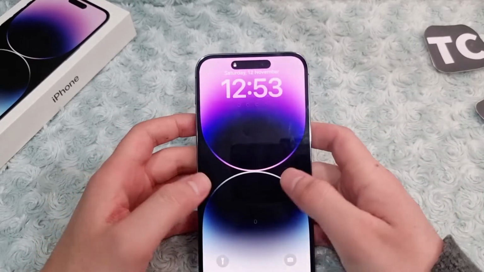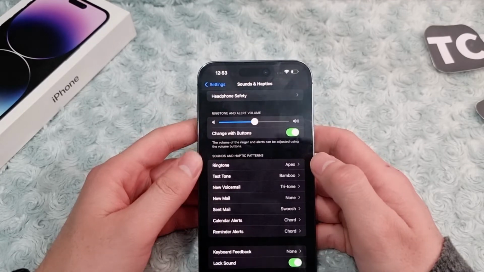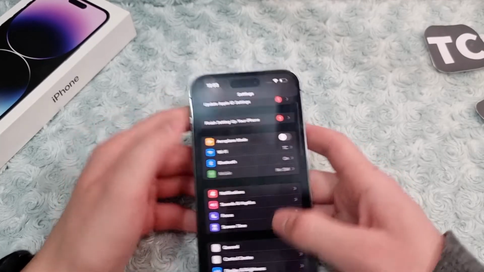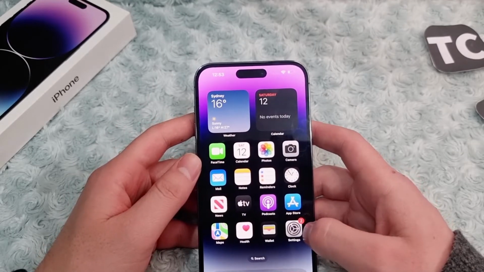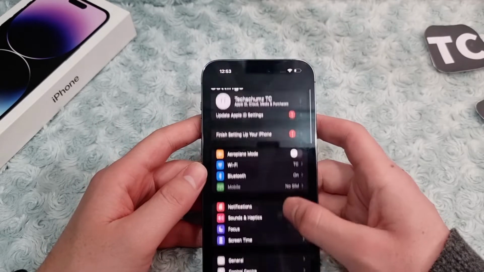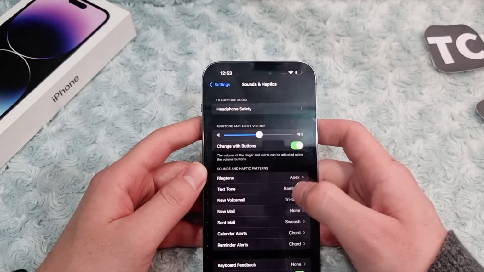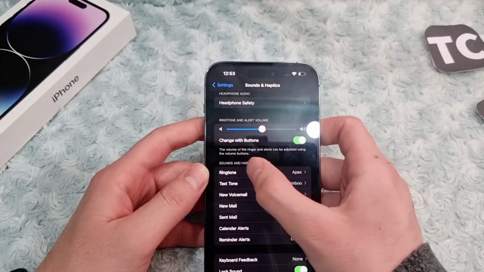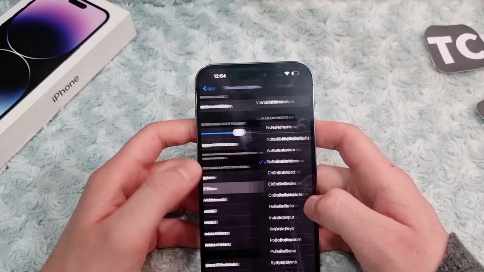In this video, I'll show you how to change the text notification sound on your iPhone 14, 14 Pro and 14 Pro Max. So for that, first go to the settings app and scroll down, tap on sounds and haptics. In here under sound and haptic patterns, tap on text tone.